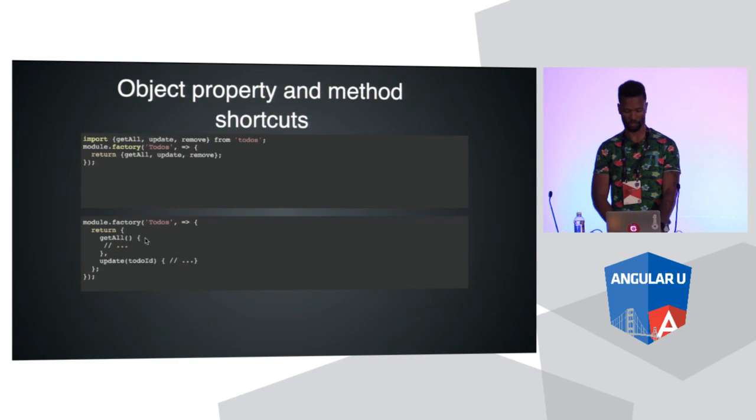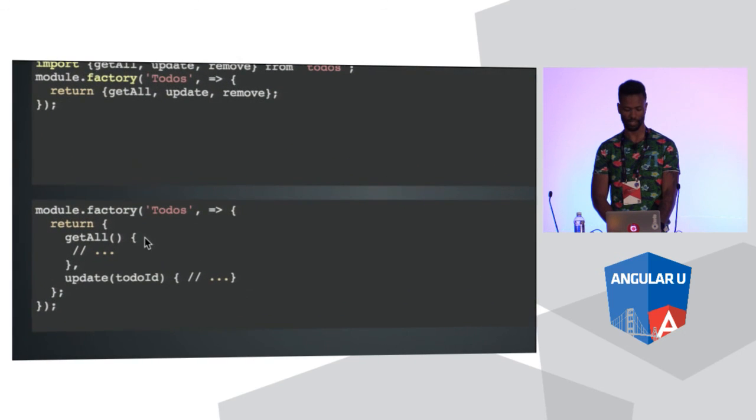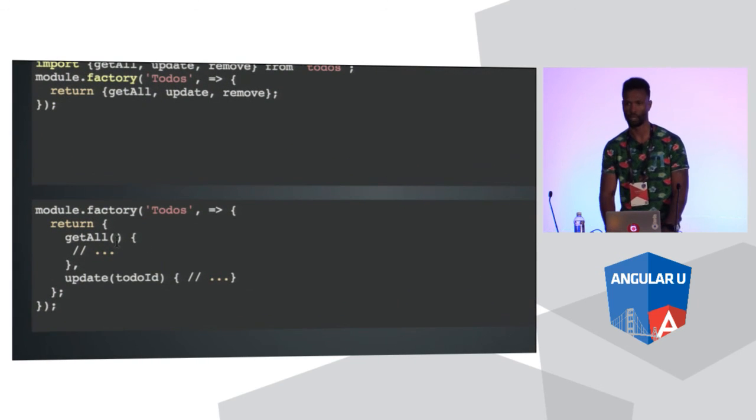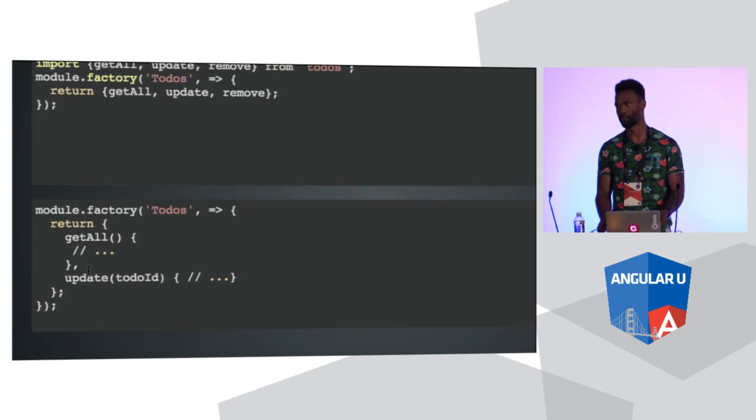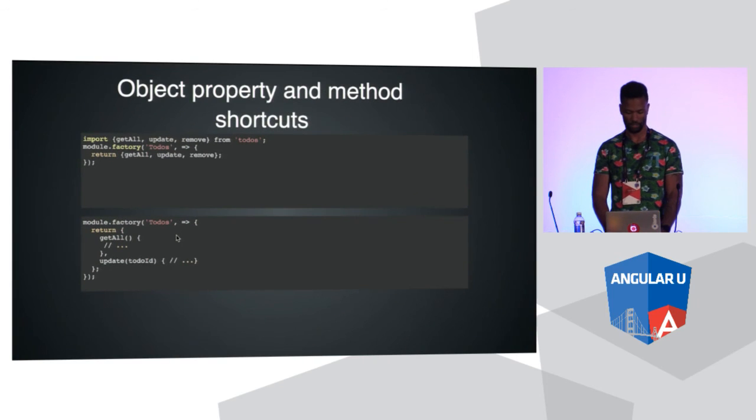The method shortcut, really awesome. So just like in a class, we can create methods like this on all of our objects. We can just say getAll, and we use this invocation type syntax that we do for our objects, followed by the brackets, and then we can put our functionality in here, and so forth. The only difference is with classes, we don't have to comma separate them, but within objects, we still need to comma separate them. So just remember that. You will get an error if you don't remember it, I promise you. So don't worry if you don't, it'll tell you.